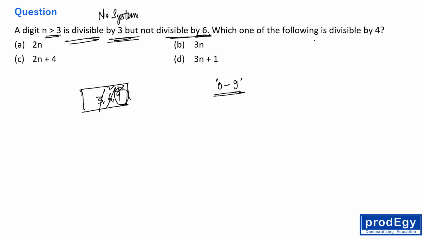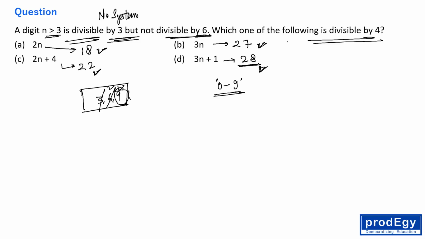So which one of the following is divisible by 4? Okay. So 2n is what? 2 into 9 is 18. 2n plus 4 is 22. 3n is what? 3n is 27. 3n plus 1 is what? 3n plus 1 is 28. If n is equal to 9, then 2n is 18, 2n plus 4 is 22, 3n is 27 and 3n plus 1 is 28. The question is saying which one of the following is divisible by 4? Then obviously 28 is divisible by 4 and this question is solved.